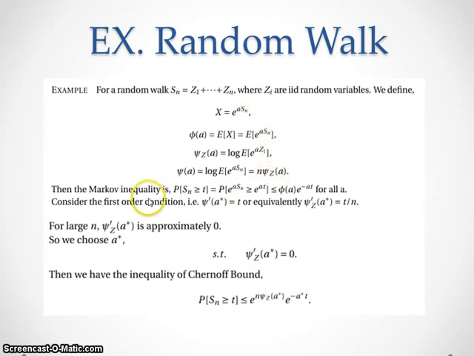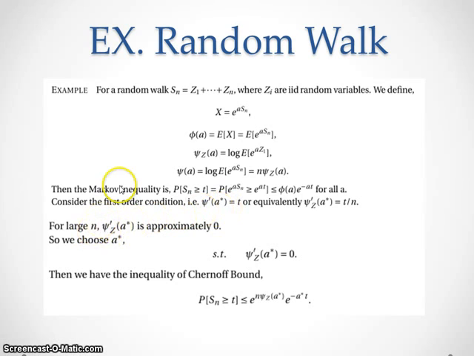From the Markov inequality, we have that the tail behavior of the random walk is bounded by phi(a) e to the minus at for every a, and we just make the first order condition hold and get the optimal selection of a.